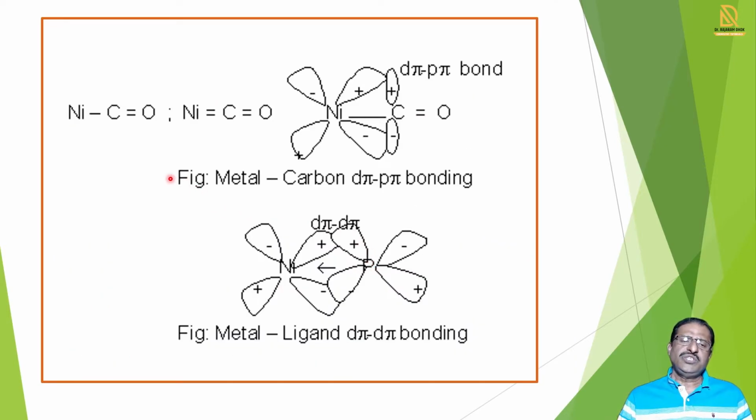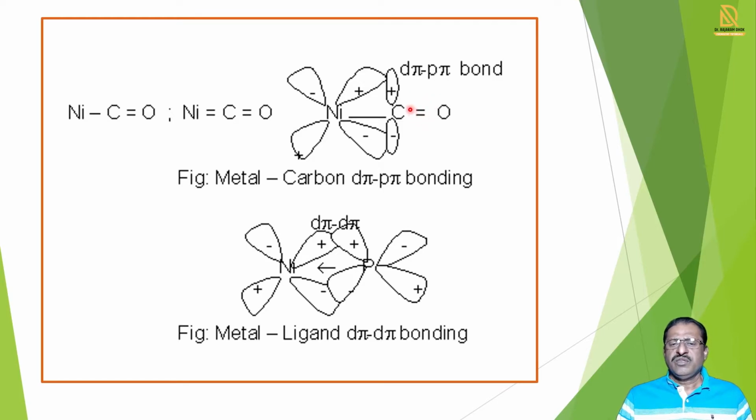So we see here the structure of this formation of d pi and p pi bonds. In between nickel and CO, we see this formation of bond. So we show this pictorially. Here this is the nickel orbital and the carbonyl orbitals.